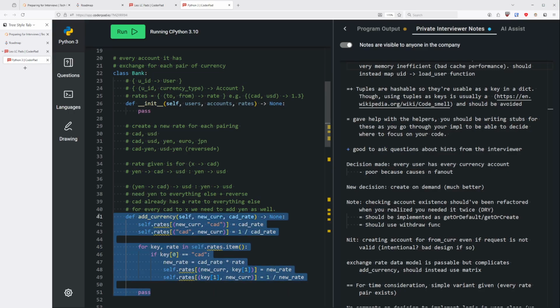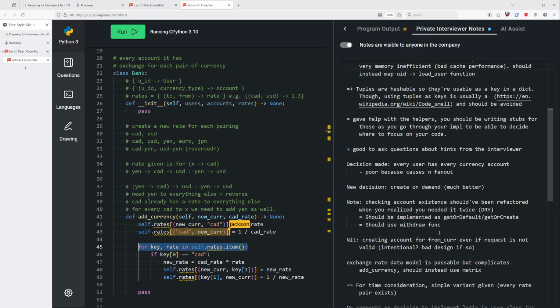So this is not ideal, right? And the reason it's not ideal is because you have to iterate through every key. So on your own time, think about how you can not do this. Okay. I'll think about that on my own time as well.